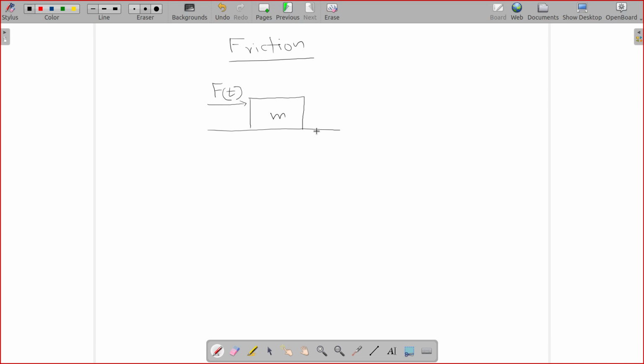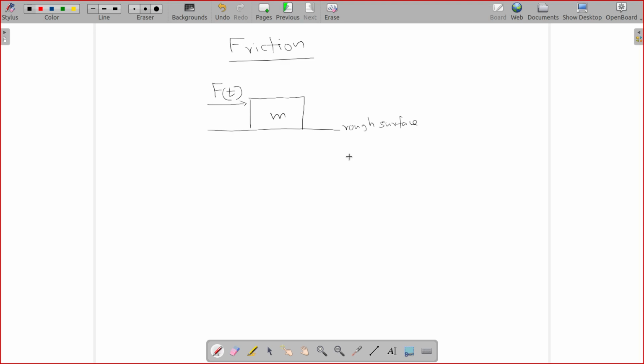Let's say there is a mass m which is lying on a flat surface. The surface is not smooth, it is a little rough, and we apply a force F which changes with respect to time on the mass m towards the right.